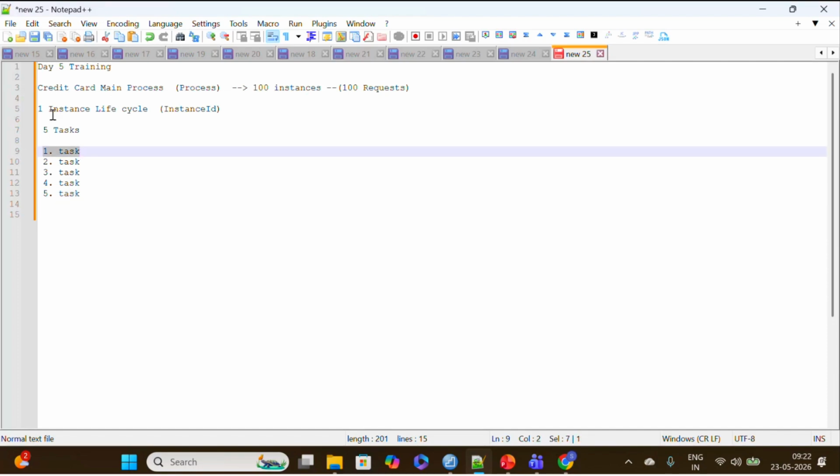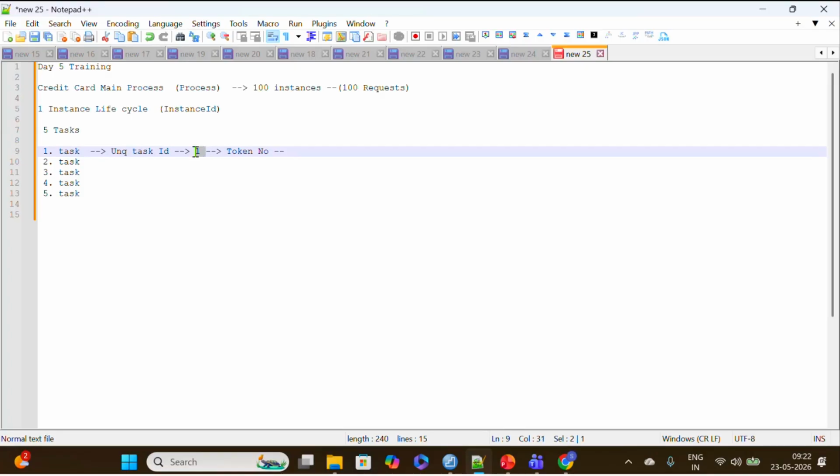Whenever this instance gets created, the first task will be triggered, meaning the first task gets created. This task will have a unique task ID. For example, task number 1. Along with that, a token number will be generated, which is also unique.